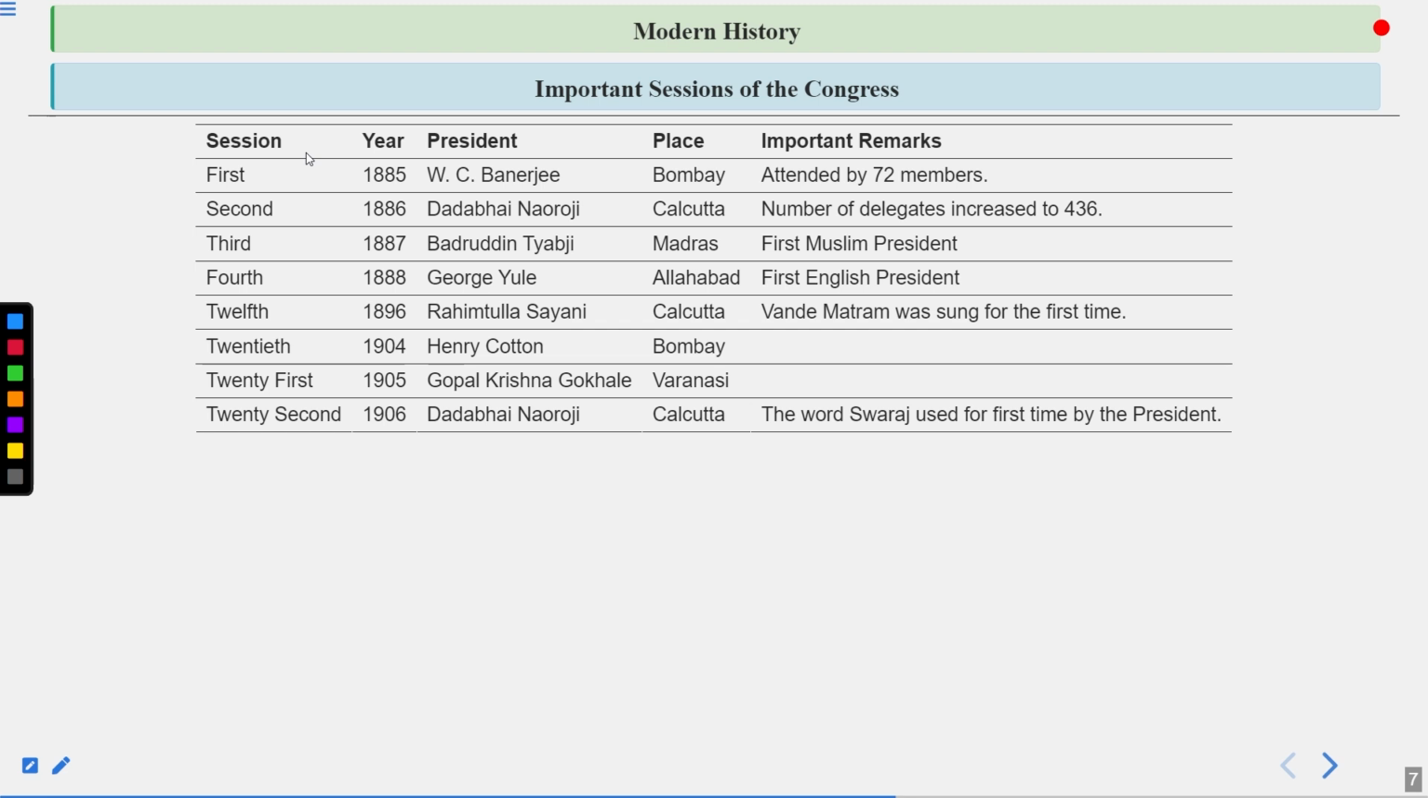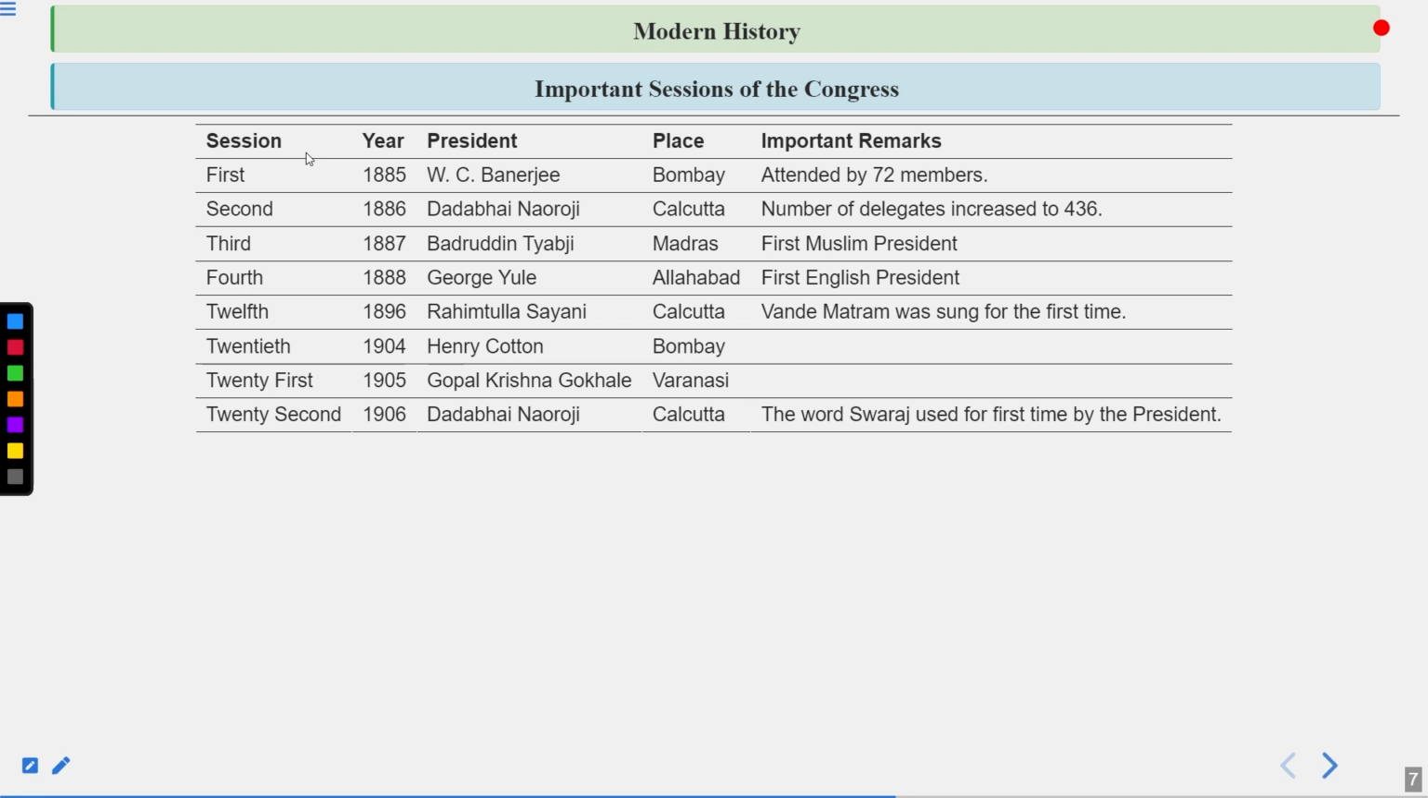Then comes the 20th session, 1904. Henry Cotton, Bombay. He became the president of this session. Do not consider him the second English president. No, that is not correct. Weber was the second English president, and he became the president of Indian National Congress in around 1889. So he was the second one. Henry Cotton was another English president of Indian National Congress.